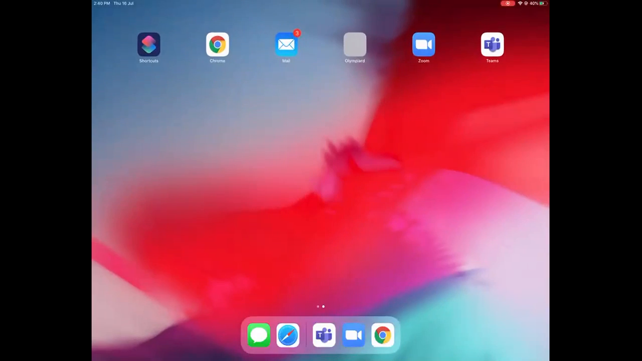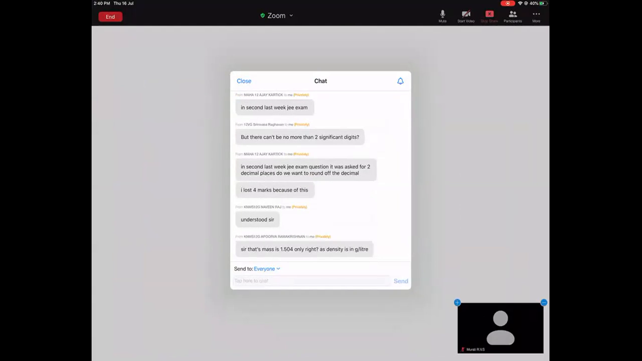If you ask me questions, I will help you. So that's mass is 1.504. That is 1.504 grams per milliliter. Yeah, so it is 1.504 grams per milliliter.